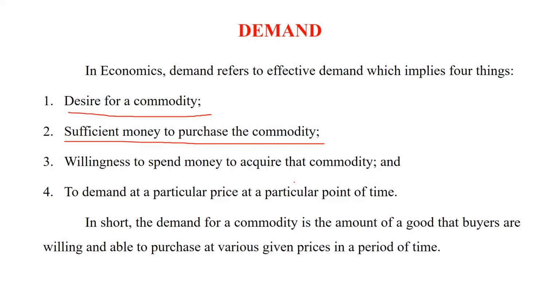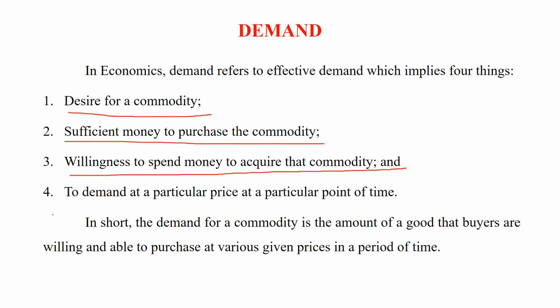Like the example of the bungalow I had given you, the bungalow is costing 1 crore. So I should have sufficient money in my account or anywhere. I can afford this particular amount to purchase that bungalow. Third one is willingness to spend money to acquire that commodity. Let's say I have this much amount in my account, I can afford it, but I do not have willingness to purchase this particular commodity. Rather, I would like to invest the same amount in some other activity.